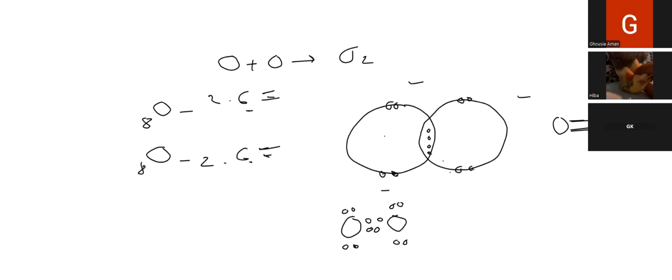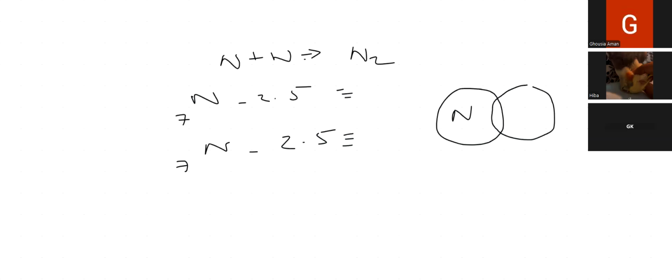Okay. Now see another one. Nitrogen molecule. When two nitrogen atoms react with each other, they form an N2 molecule. So this nitrogen has atomic number 7, so 2, 5. This nitrogen has atomic number 7, 2, 5. 5 means in the last shell, each needs 3 electrons. According to the need, you are going to share the electrons like this. So this nitrogen needs 3 more electrons. So 3 electrons of this nitrogen are shared with 3 electrons of this nitrogen.